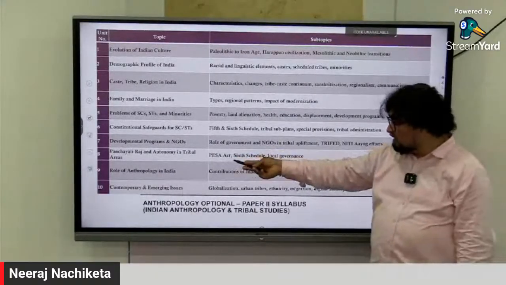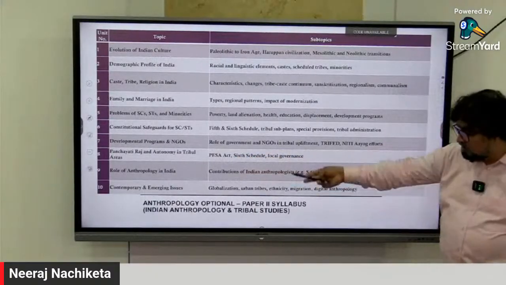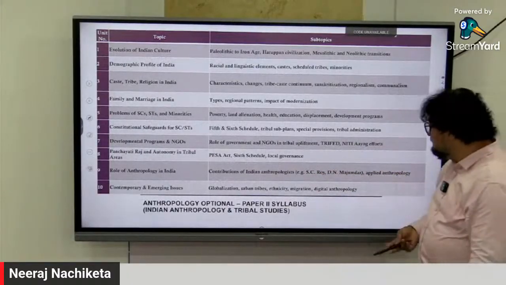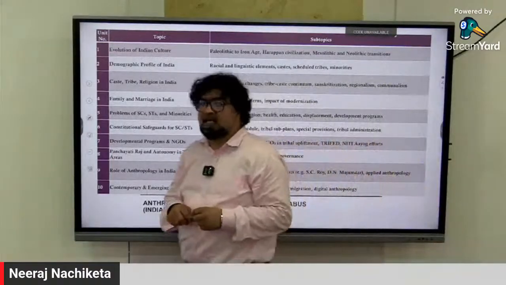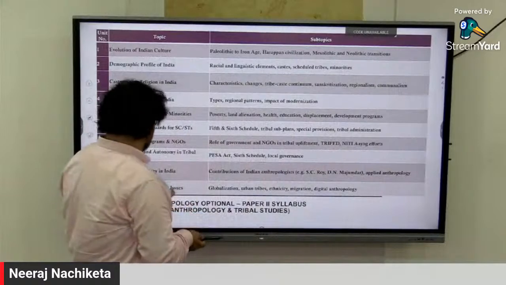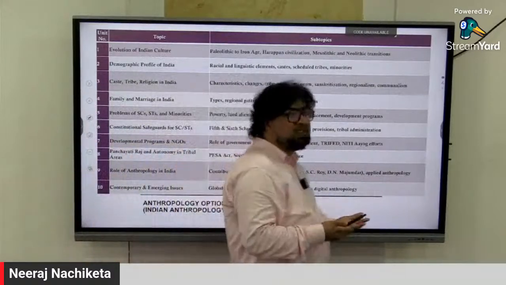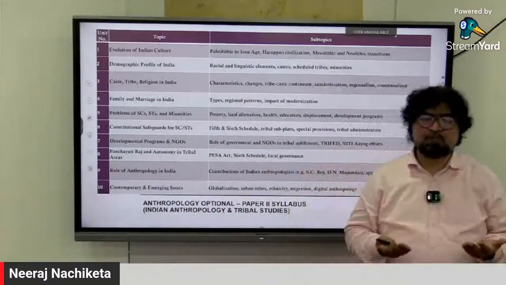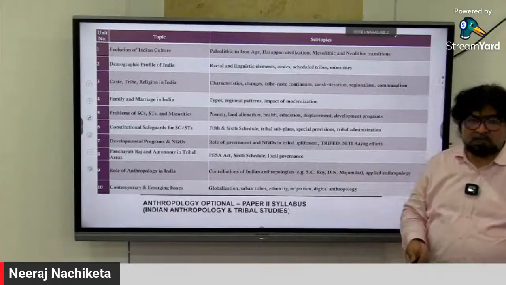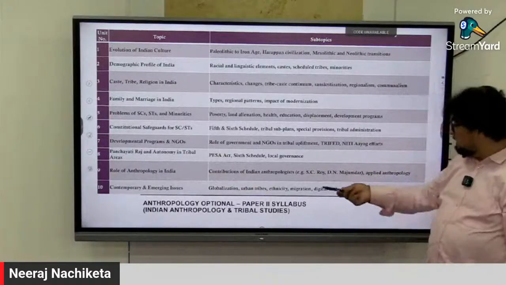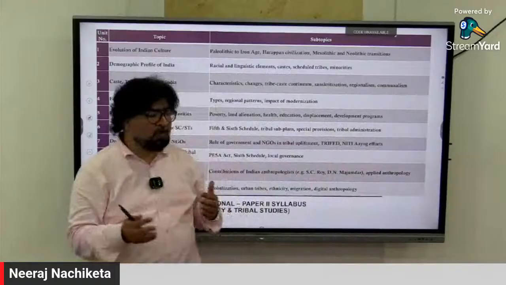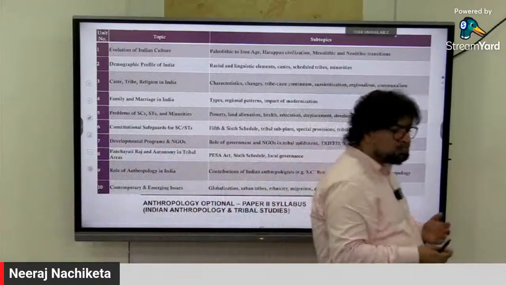Then Panchayati Raj, and the role of anthropology in India, how Indian anthropologists like SC Roy, then DN Majumdar, many such academicians, and what their contributions are. The syllabus covers all of that. Then contemporary emerging issues, current affairs, like digitalization, globalization and its impact on tribals, westernization, then migration, how migration happens, ethnicity and that debate can be asked.